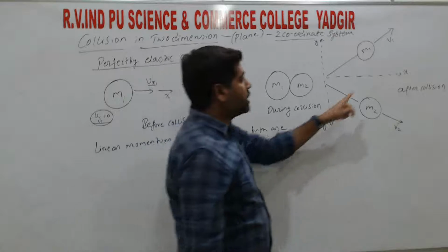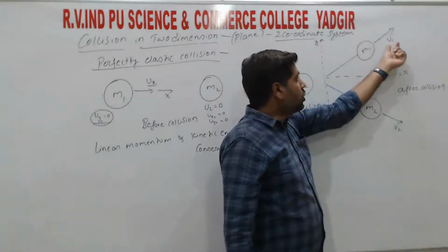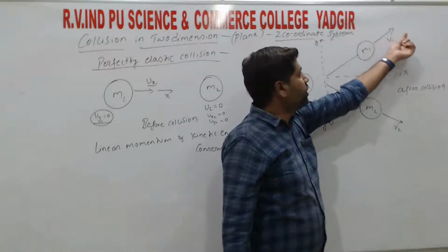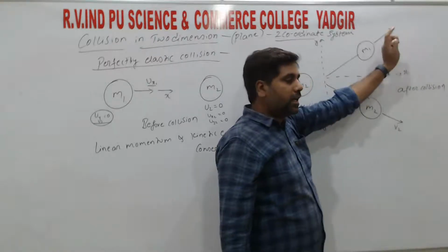So here also we have taken V1. V1 is also a vector quantity, so it is moving in a plane. This we can represent as Vx i cap plus Vy j cap, right?